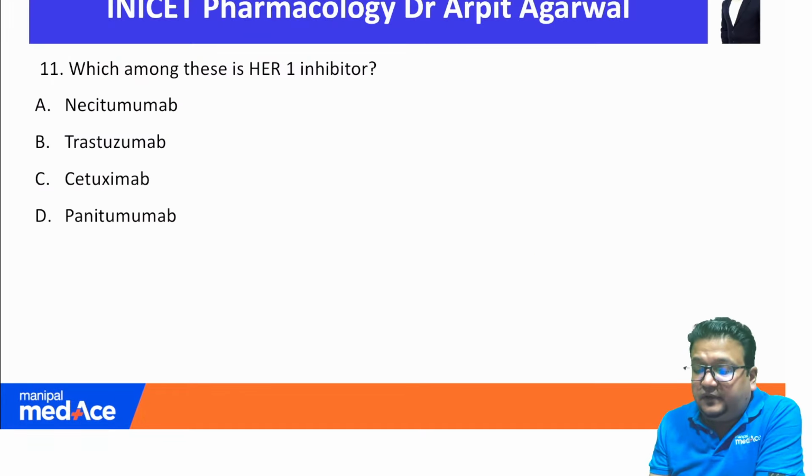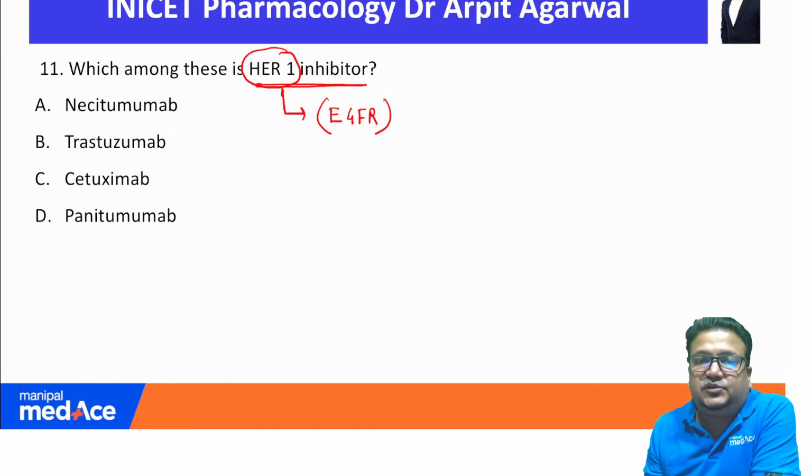Next question: which of the following is a HER1 inhibitor? HER1. What is HER1? HER1 is another name for epidermal growth factor receptor. HER1 actually stands for human epidermal growth factor receptor. So HER1 is another name of epidermal growth factor receptor. Epidermal growth factor receptor is also known as HER1.